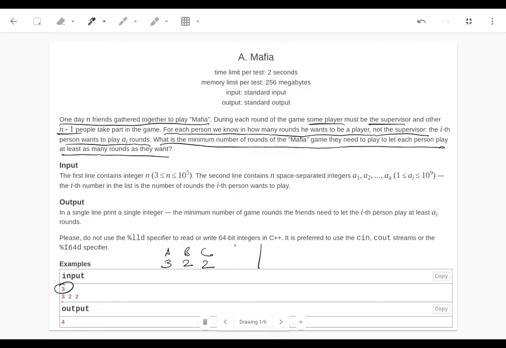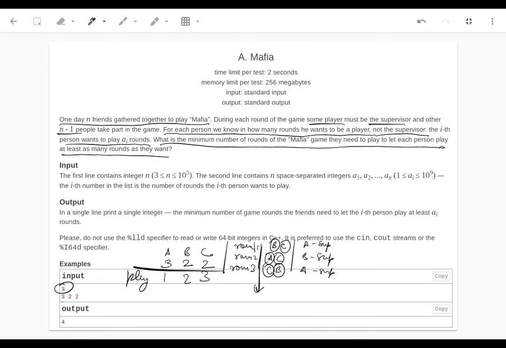Suppose in round 1, they play B and C and A becomes the supervisor. In round 2, they play A and C and B becomes supervisor. And in round 3, they play C and B and A becomes supervisor again. So in this way, B has played 2 games, C has played 3 games, and A has played only 1 game. So this doesn't satisfy. In 3 rounds, we cannot satisfy this constraint. So how many rounds do we need? Let's think about the solution for a minute, and you can pause the video, and I'll get to how to approach this problem.